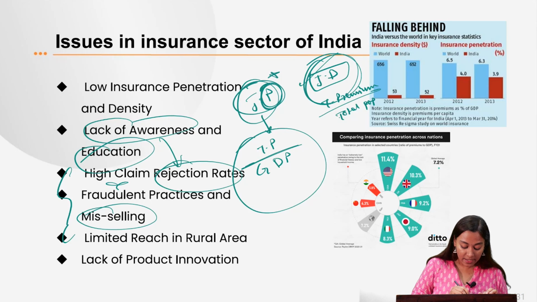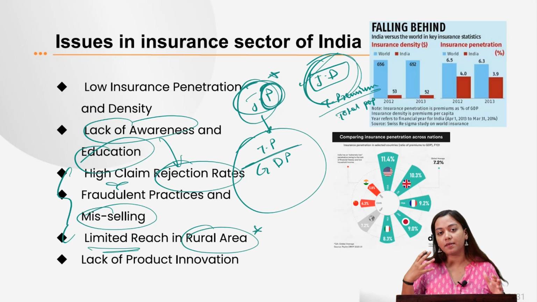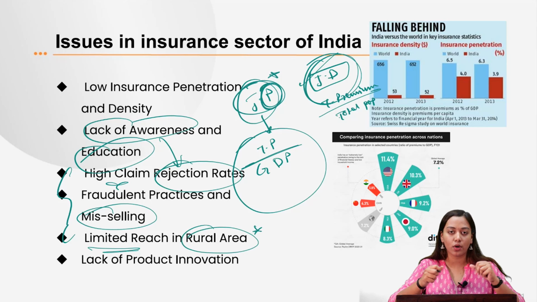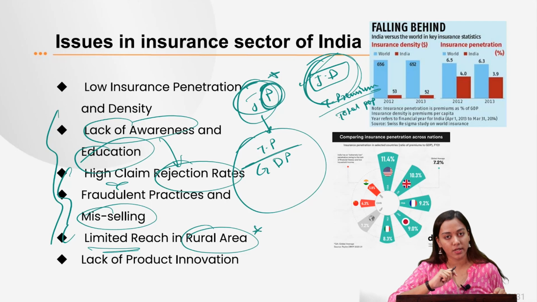So one more challenge is the very limited reach in the rural area, where people are only struggling with their basic standard of living. How can they start insurance policies? So these are the challenges why we see low insurance penetration and low insurance density.